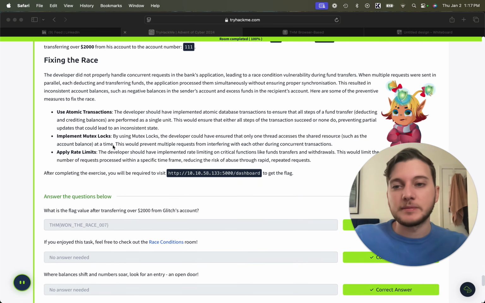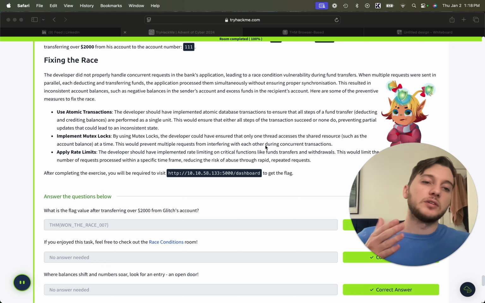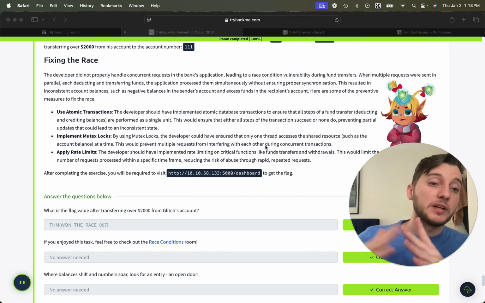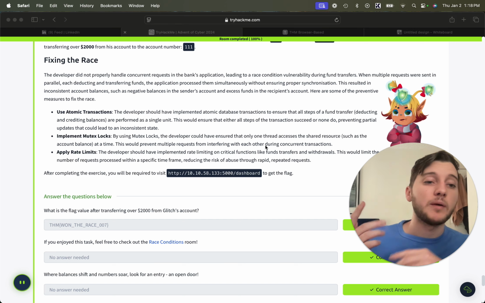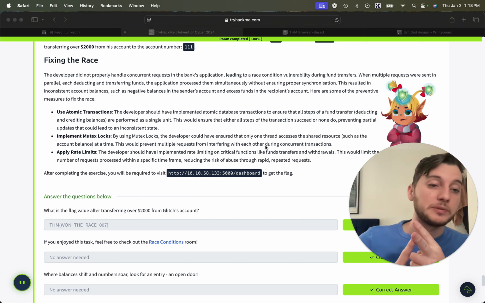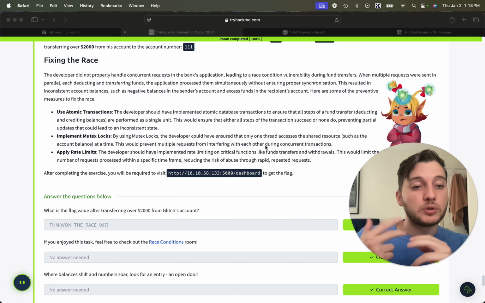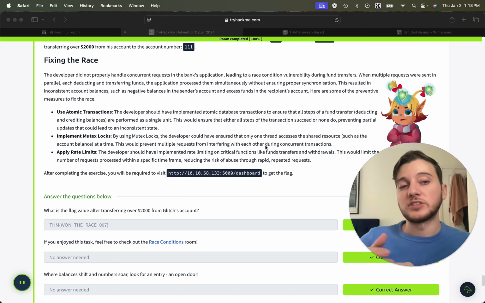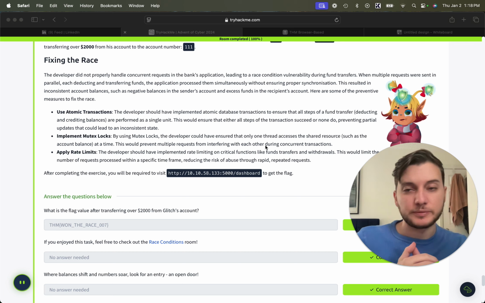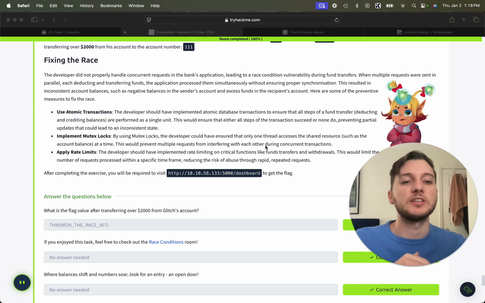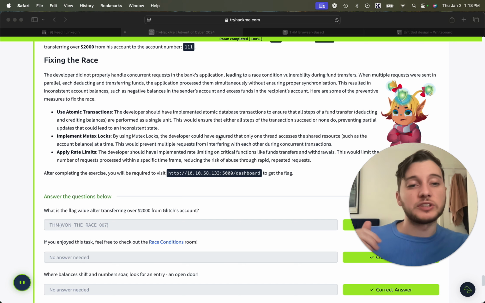And then we can implement mutex locks. They could have ensured that only one thread accesses the shared resource, such as the account balance, at a time. This would prevent multiple requests from interfering with each other during concurrent transactions. Essentially, we could send multiple requests, but only one request is able to access the database to update the sender account and the recipient account at a time. So it's letting each request finish start to end before processing the next one, which would avoid it, because after the first or second one, we wouldn't have enough funds to continue processing all the requests, and the rest would just get rejected.